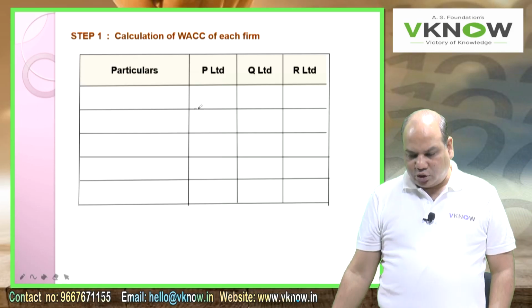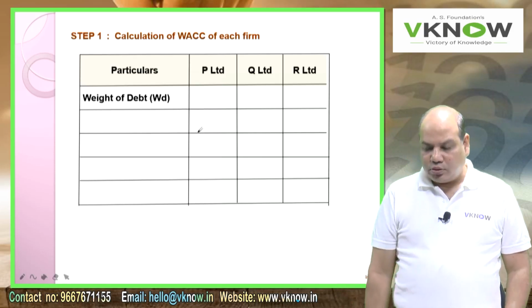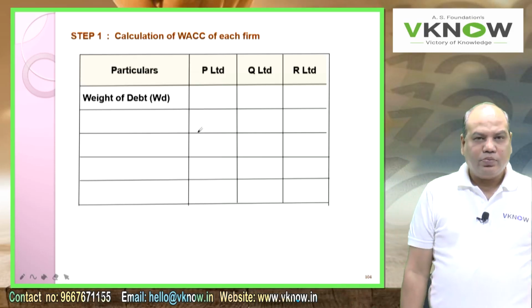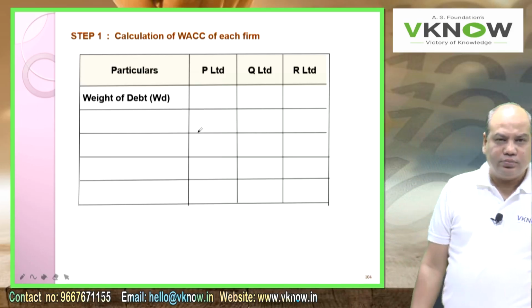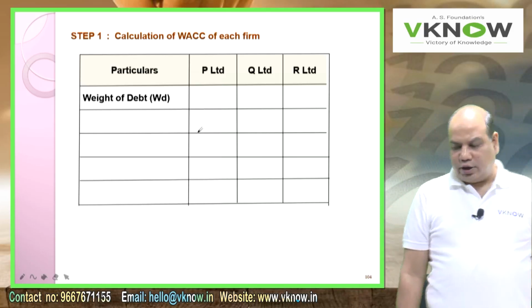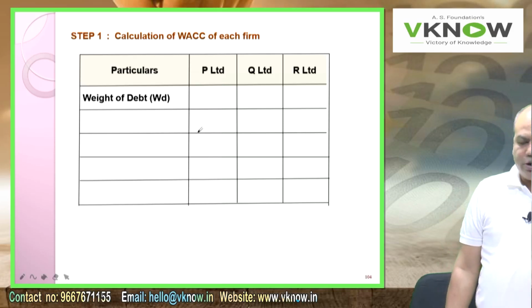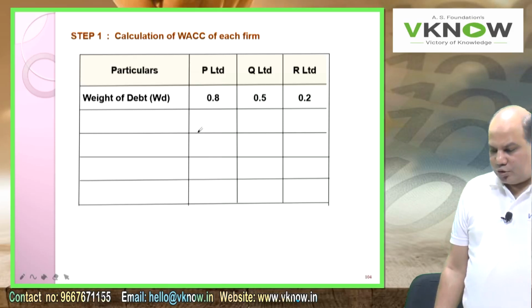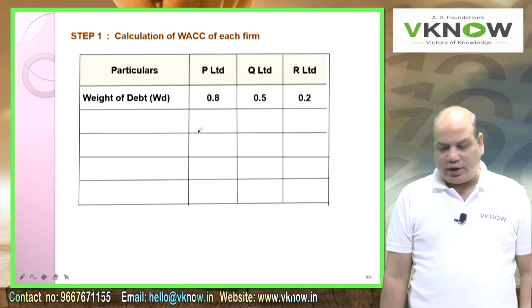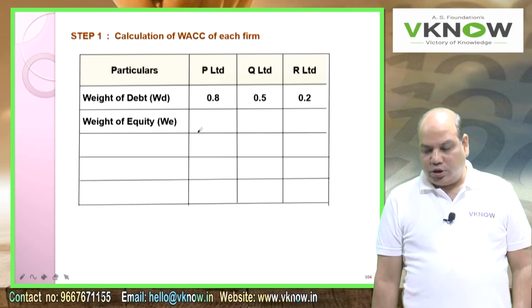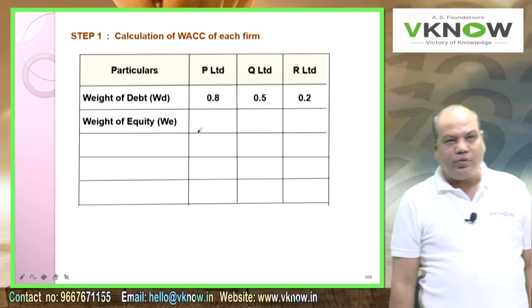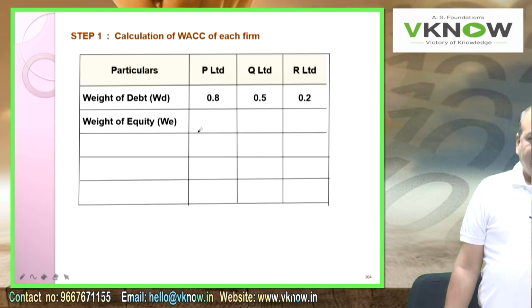Make three columns on the right hand side. First point A, weight of debt, in bracket WD: 0.8, 0.5, 0.2. Then write weight of equity, in bracket WE.